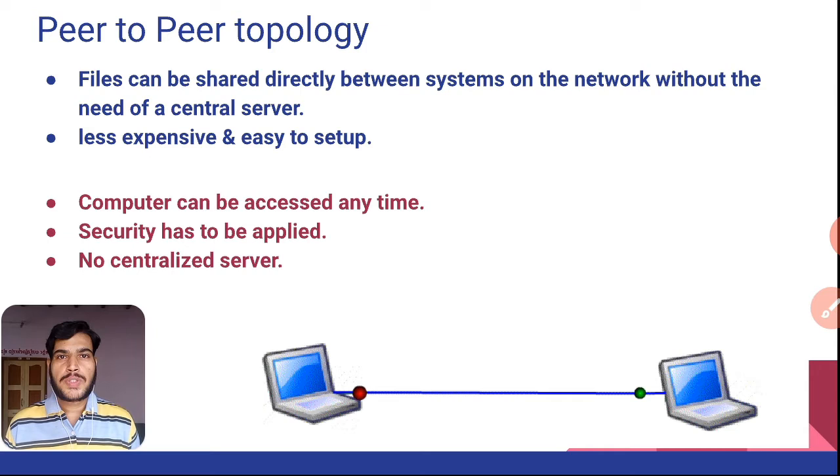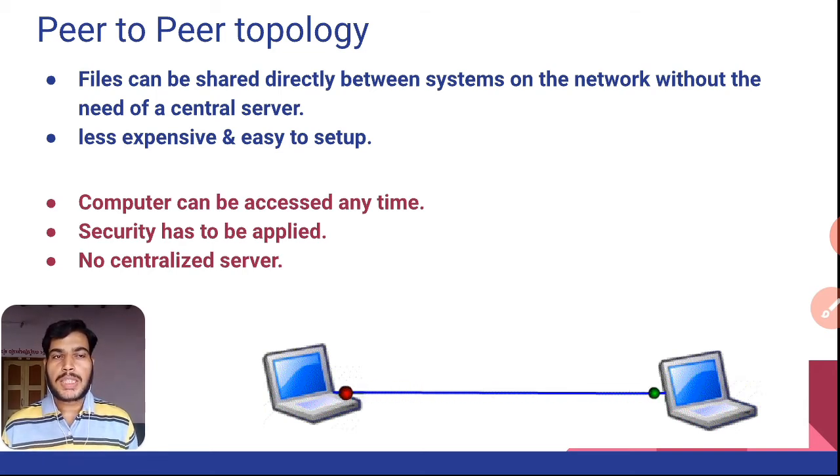The first network topology is peer-to-peer topology. Here the communication can be established directly between the communication endpoints. In this slide you can observe there is a diagram which is providing the notation for peer-to-peer. The communication is directly happening between these two systems within the network without the need of a central server. It is less expensive and very easy to set up. Hardly it requires a single cable to establish communication between these two systems.